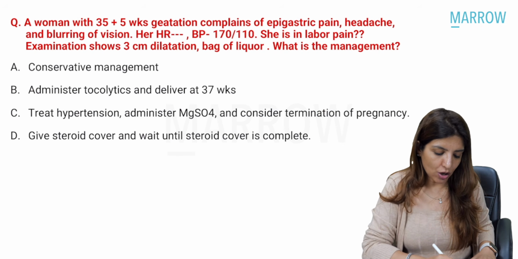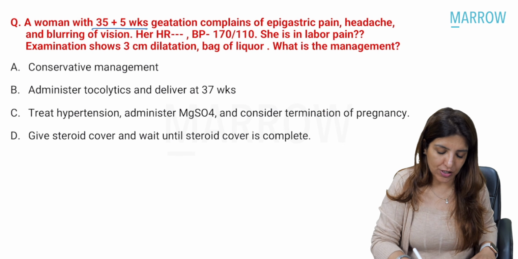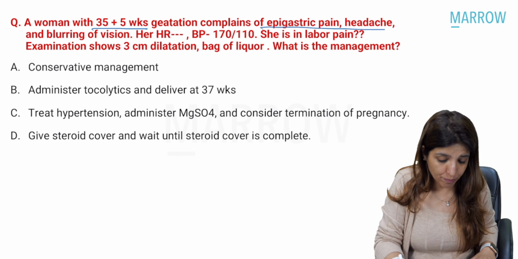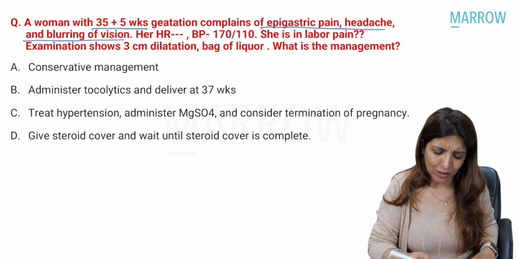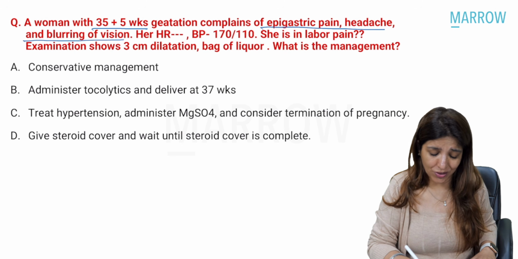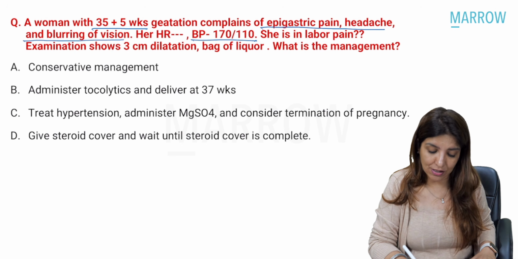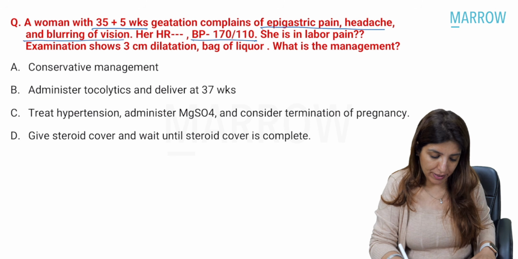Coming to the next question, a woman with 35 weeks plus 5 weeks gestation complains of epigastric pain, headache and blurring of vision. Her heart rate, that could be anything, which we don't know what they had given the heart rate as. BP 170 by 110. She is in labor pain.